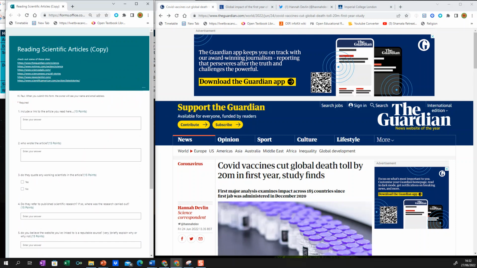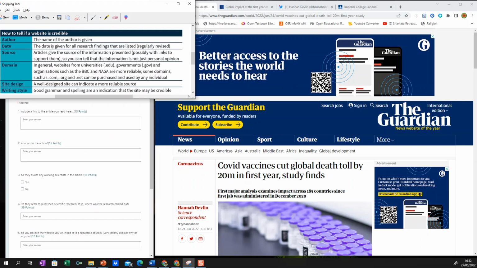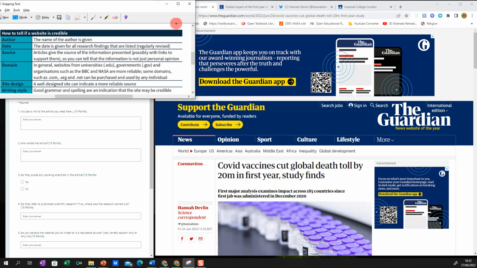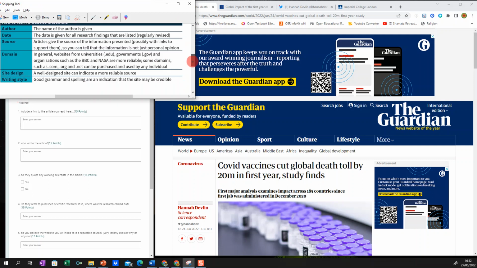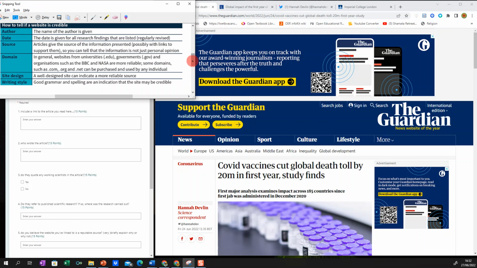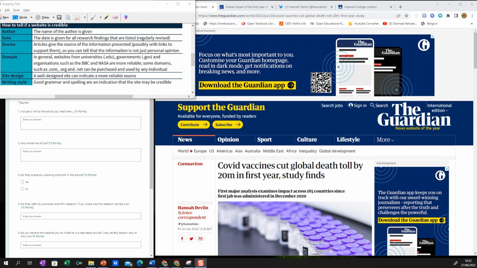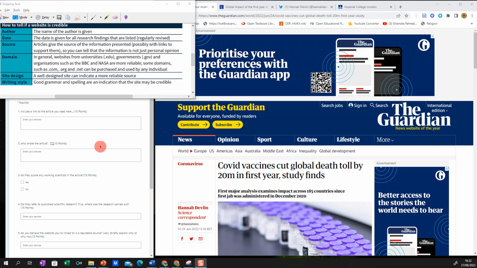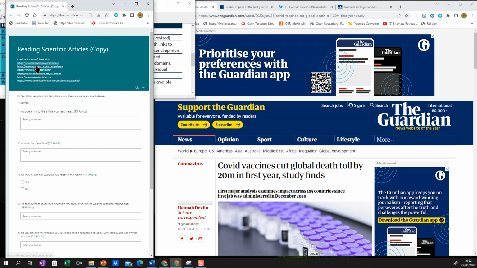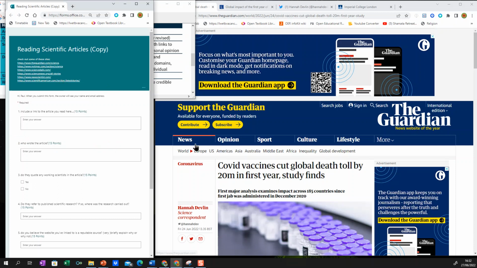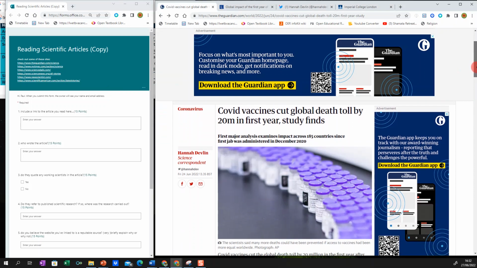Also, we've come across this: how to tell if a website is credible. This is a really useful table that you can use when you're analyzing information. You can look at the author, the date, the source, the domain, the site design, and the writing style as well. Things like that you can use to evaluate a particular media source. I've just picked the first one, theguardian.com, the science section, and I've picked an article, and this is the article that we will look at together.